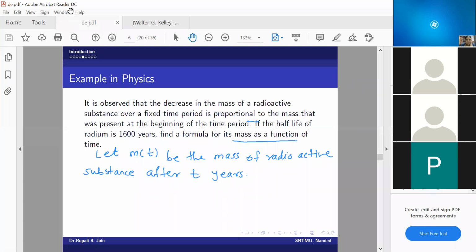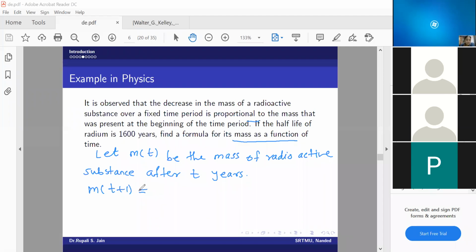I'm drawing, but why is it not coming? Yes. Now m of t plus 1. Earlier it was selected as the epic pen, so it was not showing.